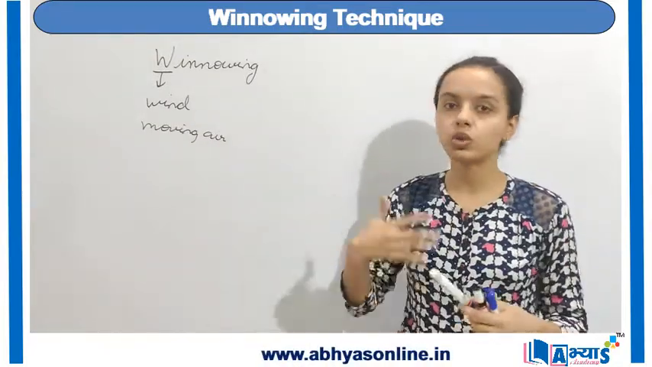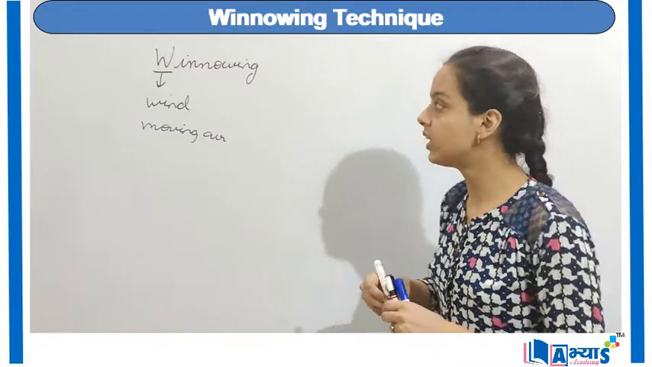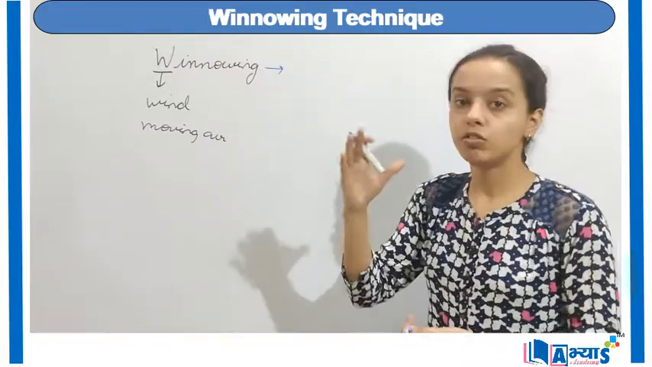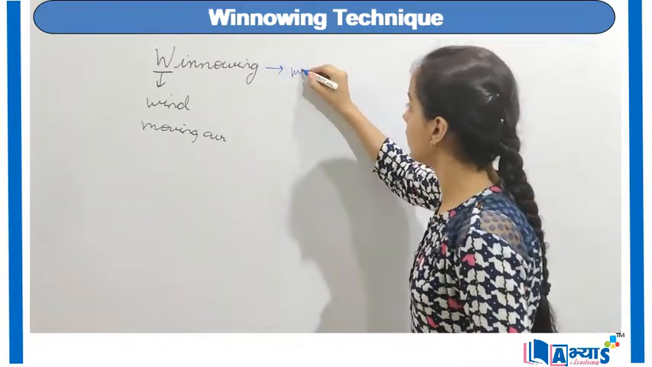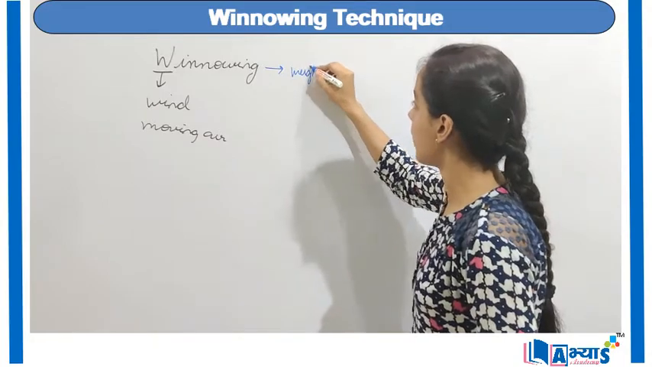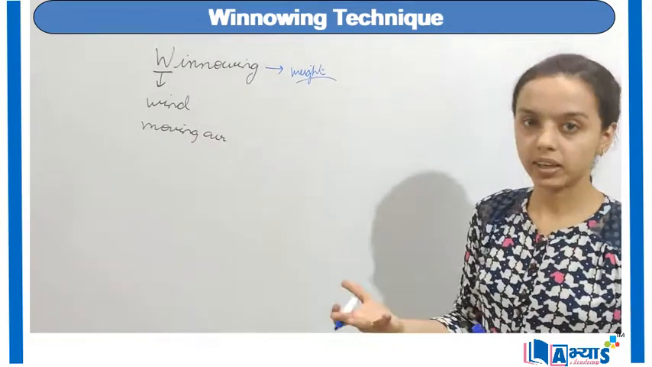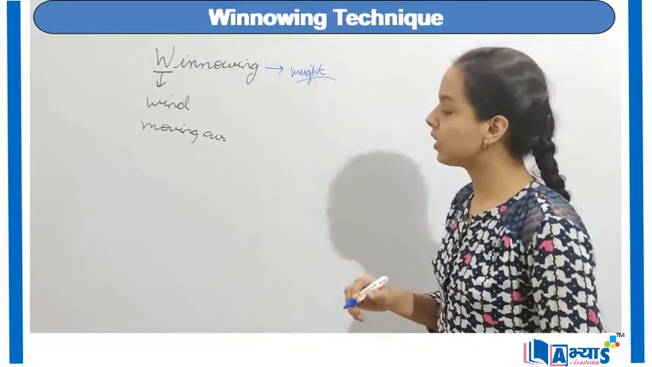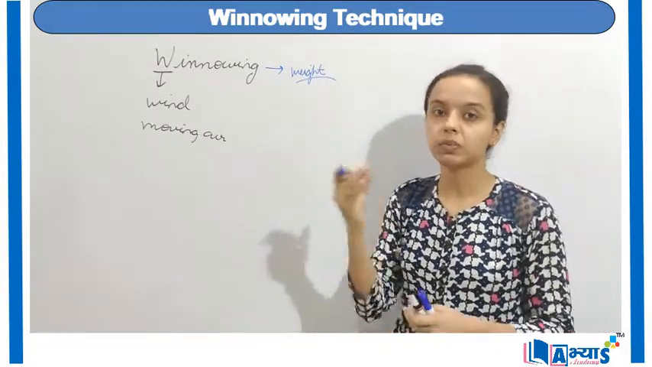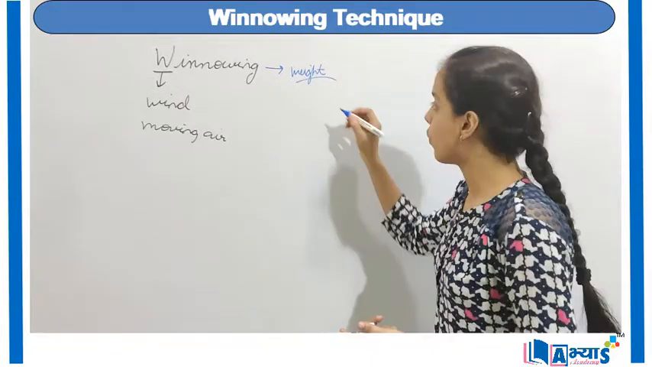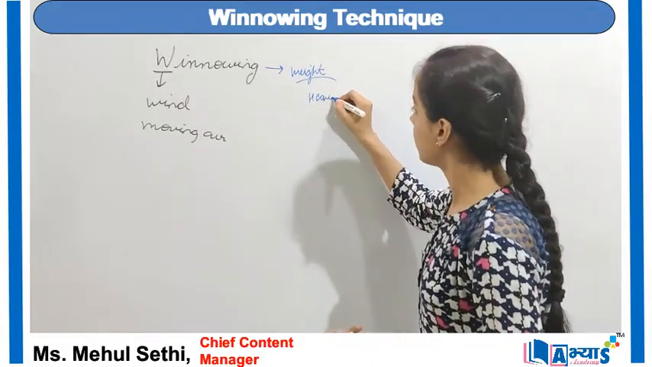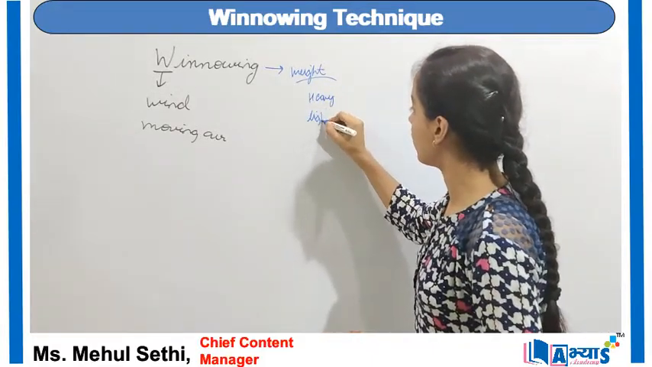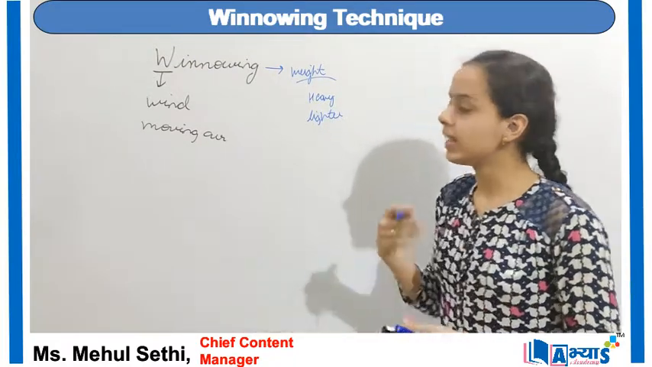Basically, whenever a farmer is doing the process of winnowing, it is usually done to separate two substances which have different weights. That means one substance is heavy and the other one is a lighter particle as compared to the heavier one. As we are taking the category of winnowing, the separation depends upon the weight. So one is heavy and the other is a lighter one. Let us take an example.